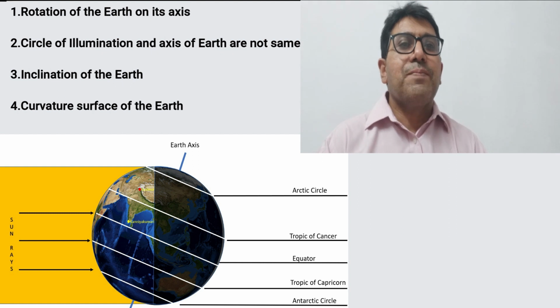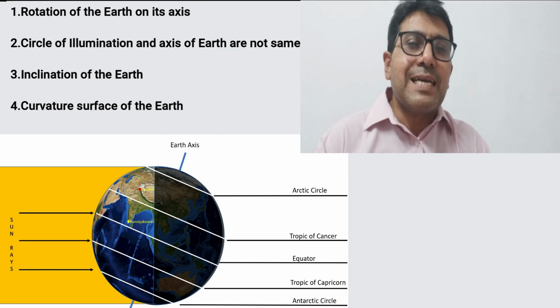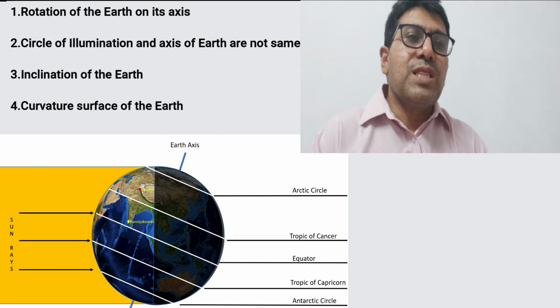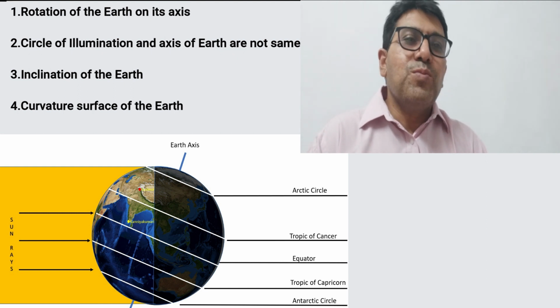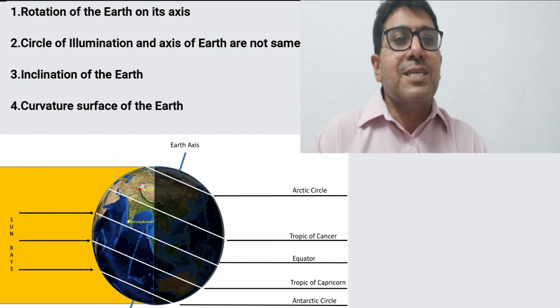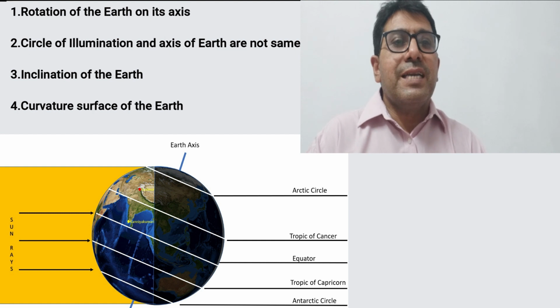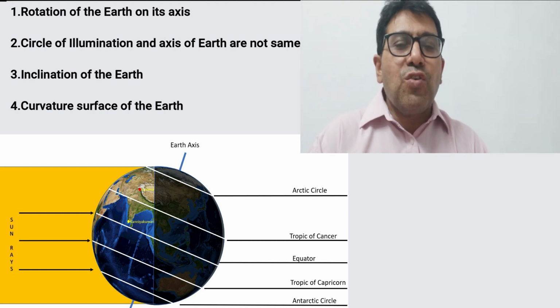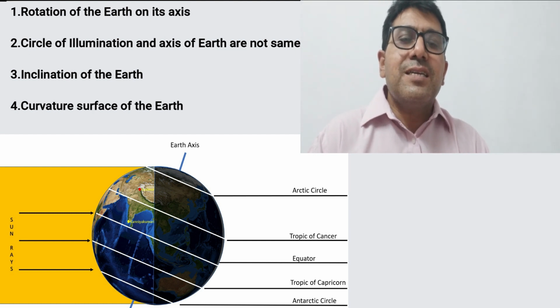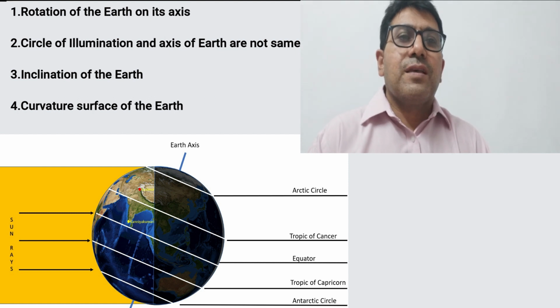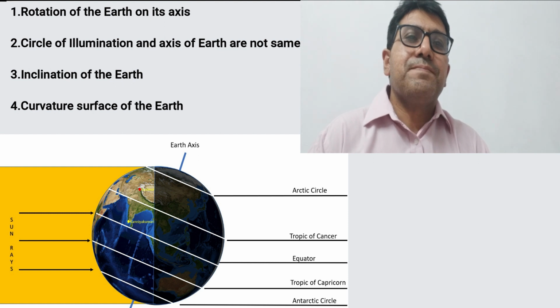As we know, there is no exact matching of the circle of illumination with the axis of the earth, and the circle of illumination intersects the equator at the center.